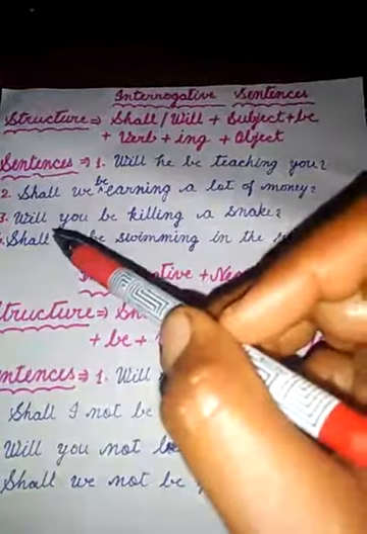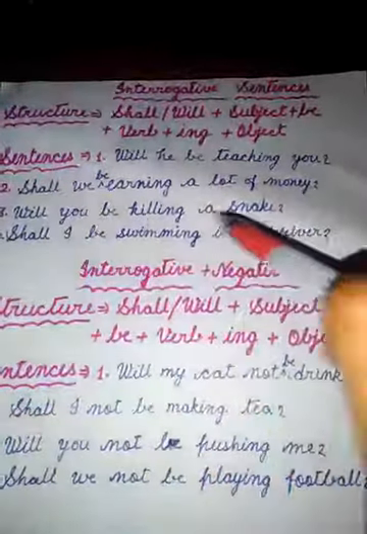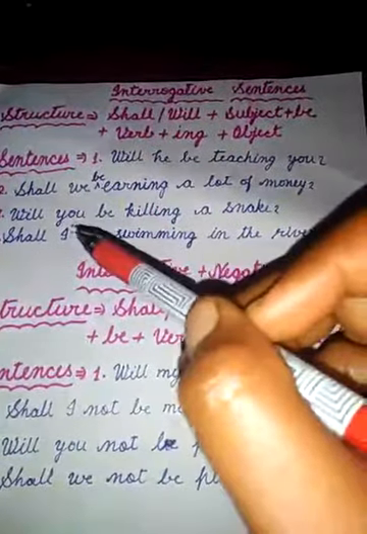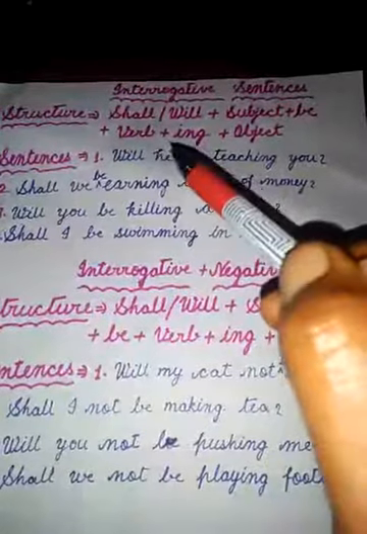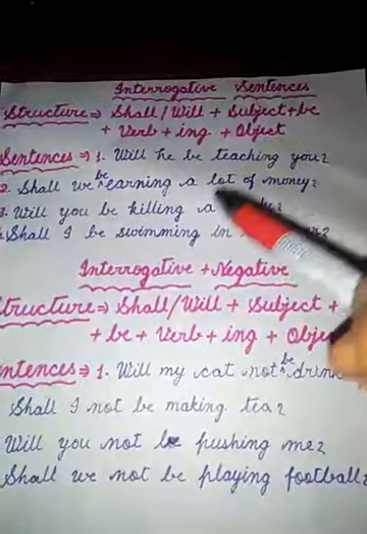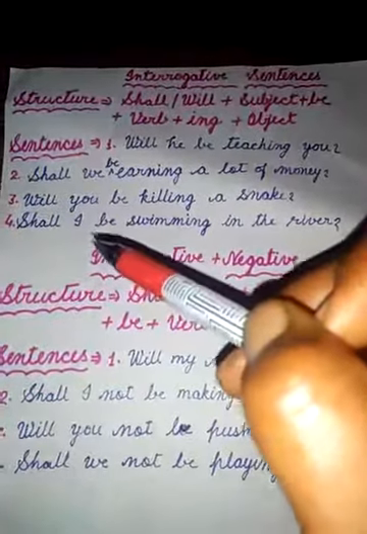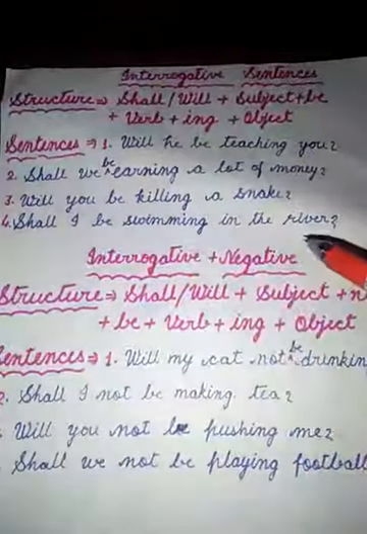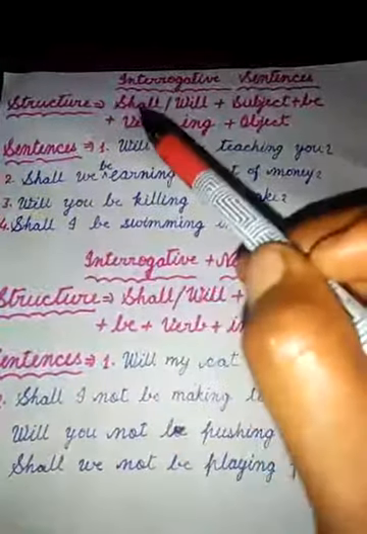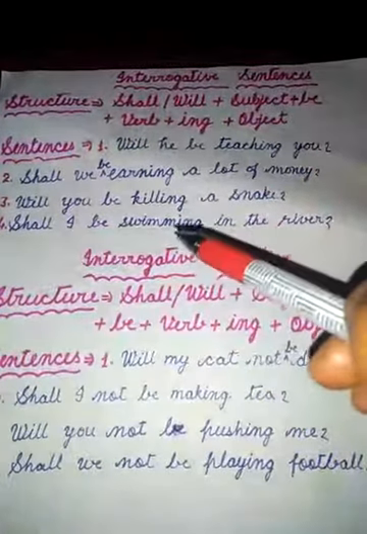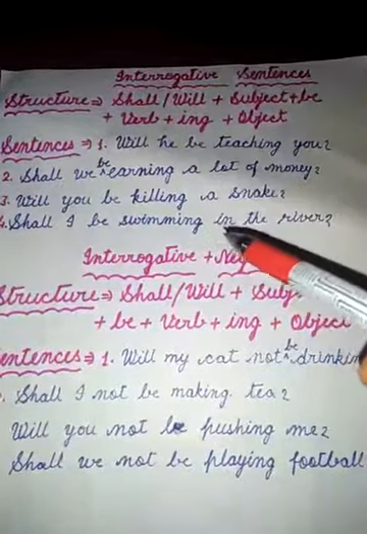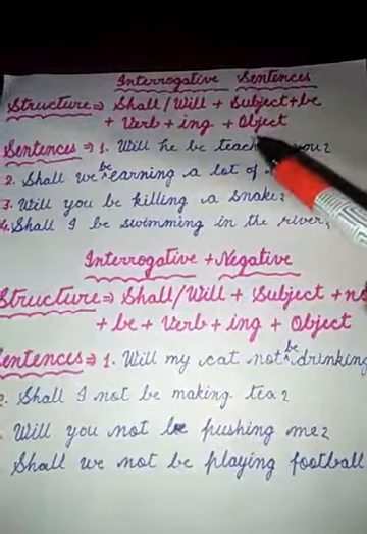Third sentence, will you be killing a snake? At first will, then you is subject, be, killing, this is verb plus ing, a snake is object. Fourth sentence, shall I be swimming in the river? At first shall, then I subject, be, then swimming, this is verb plus ing, in the river is object.